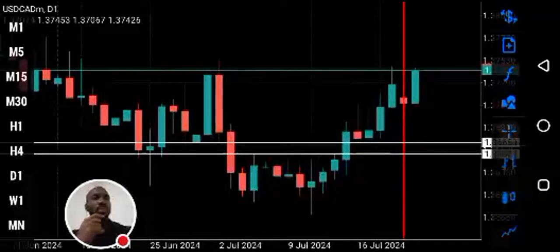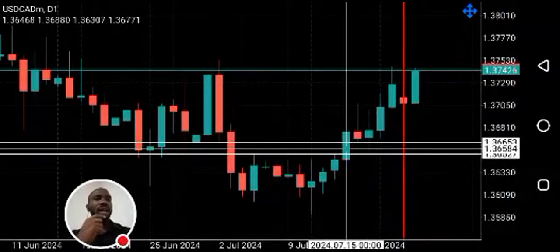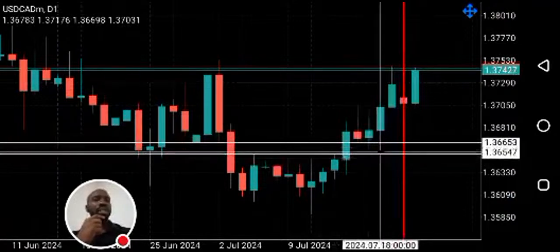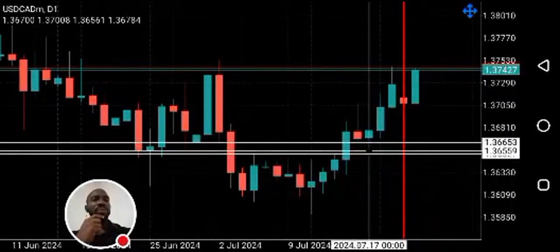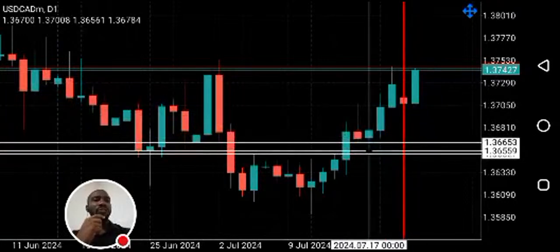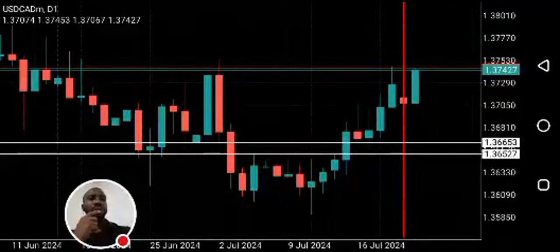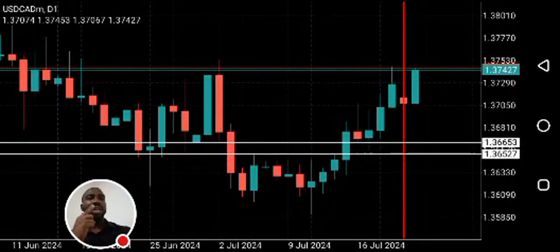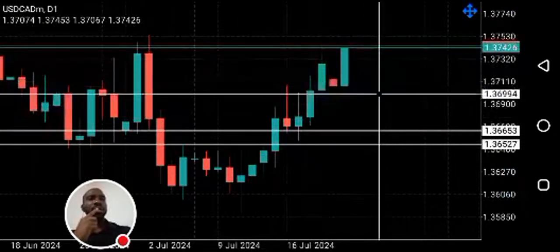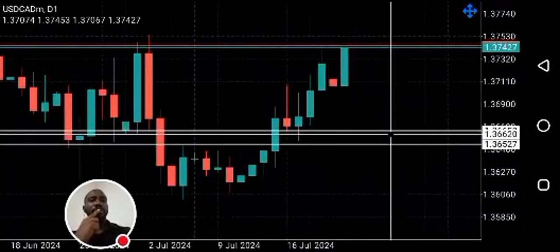Though this fair value gap got filled at this point, there's still a high probability they might want to come and fill this gap, because this low here is an area of liquidity. So there is a high probability they might still want to push price down to this level to clear liquidity at this previous low before going bullish. So if I'm going to buy USD CAD this week, I want to see price pull back from this to this level and fill this gap before going bullish.